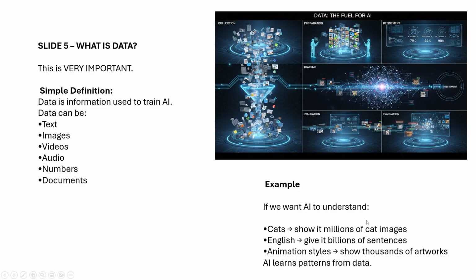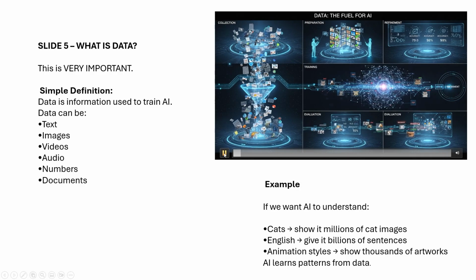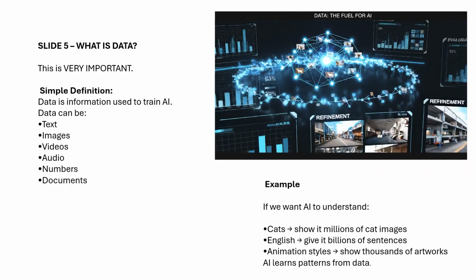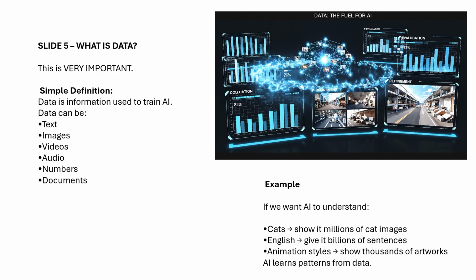For example, if you want AI to understand a cat, show it millions of cat images. English, give it billions of sentences. Animation styles, show thousands of artworks. AI learns patterns from data, right? So how does AI get trained? By using the patterns. Let us see the video, we'll understand this one. This is processing data, and finally it is getting trained.